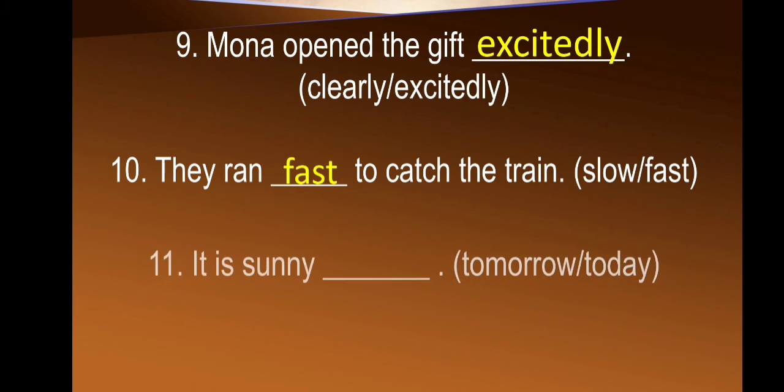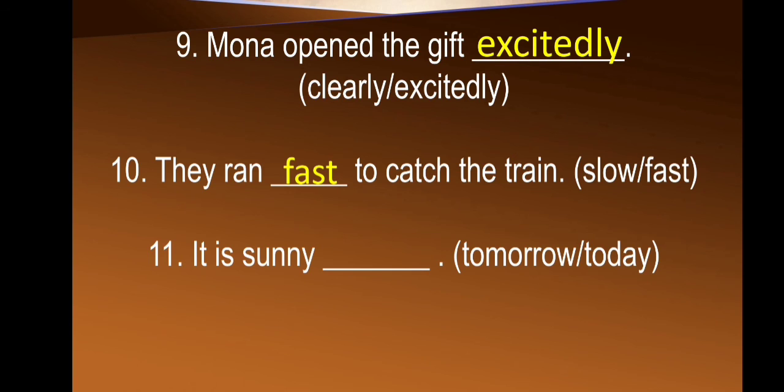The next sentence is it is sunny dash, and the options are given tomorrow or today. Here is is given, so is we used in present tense, and the words are given tomorrow or today. So which word shows the present? Yes, today, because tomorrow shows future. So the answer is it is sunny today.